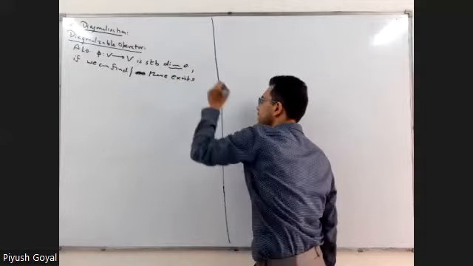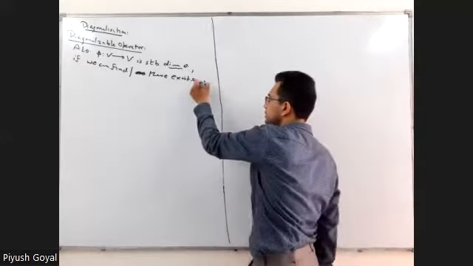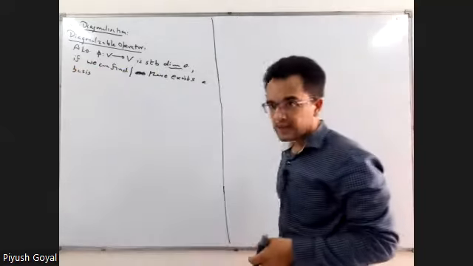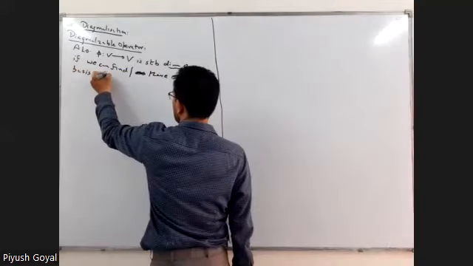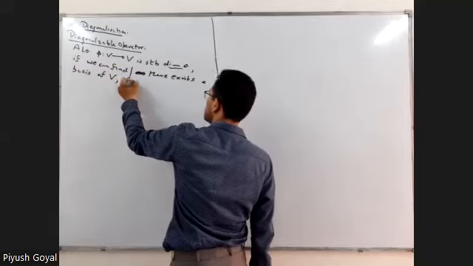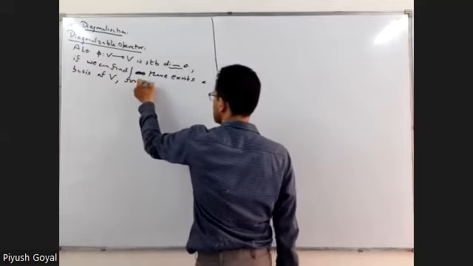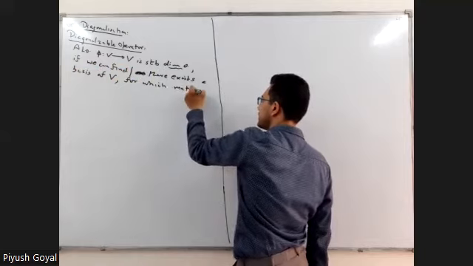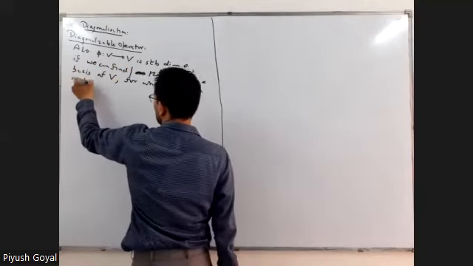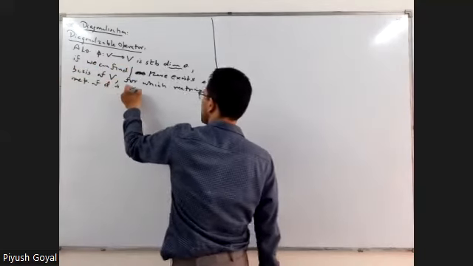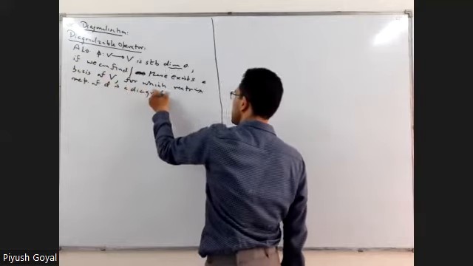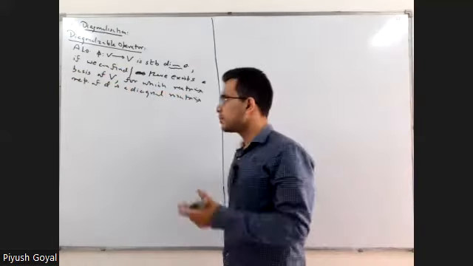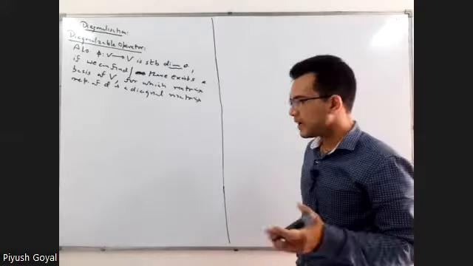a basis of V with respect to which the matrix representation of phi is a diagonal matrix.